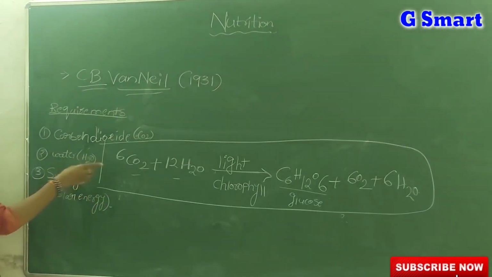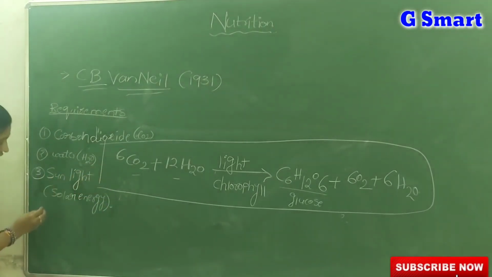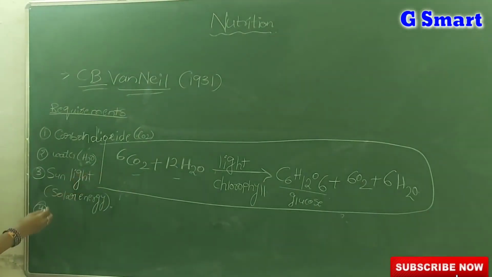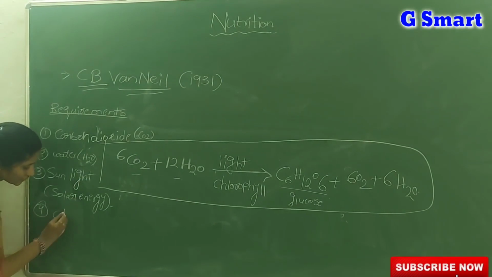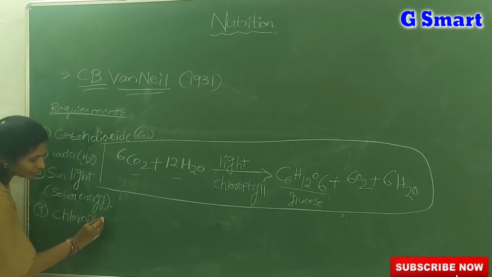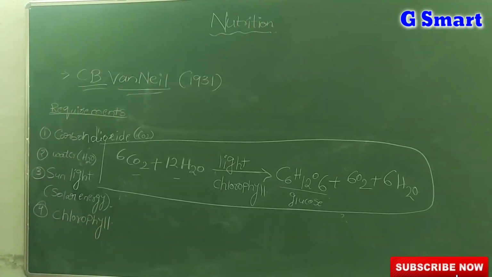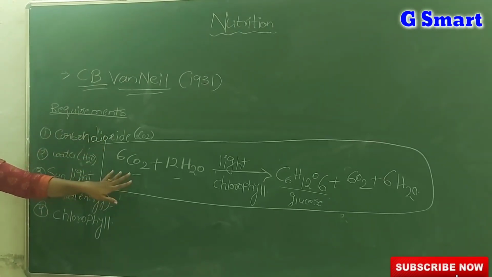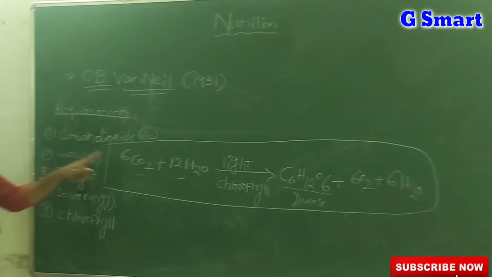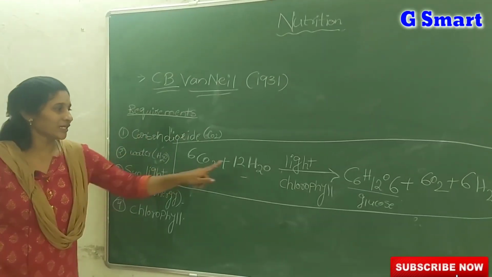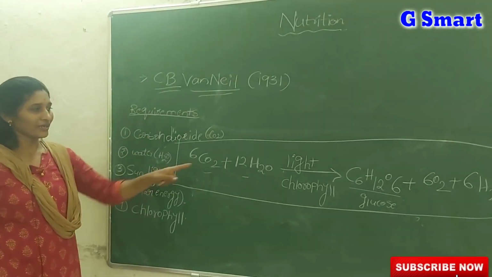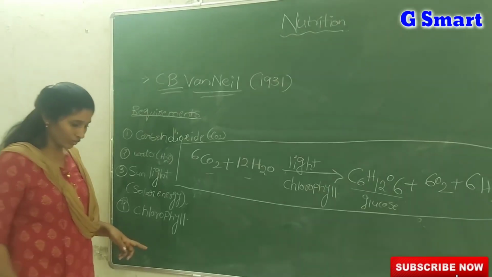Students, listen carefully. If you know this equation, you will be able to answer many questions. And one more requirement is chlorophyll, a green pigment which is present in all green leaves. So based on this equation, the four necessary materials required for photosynthesis are: first, carbon dioxide; second, water; third, sunlight or light; and fourth, chlorophyll.